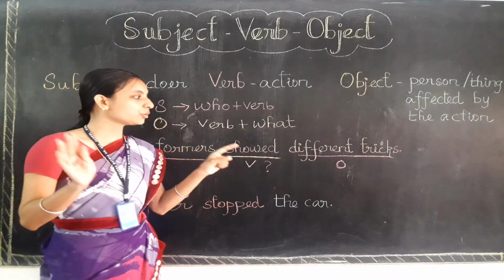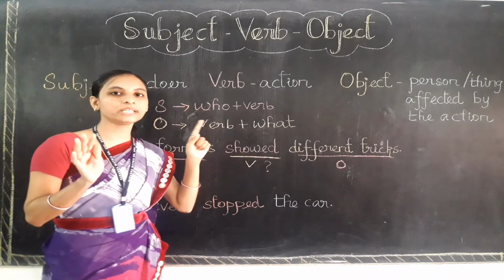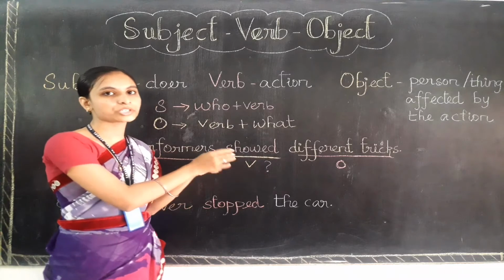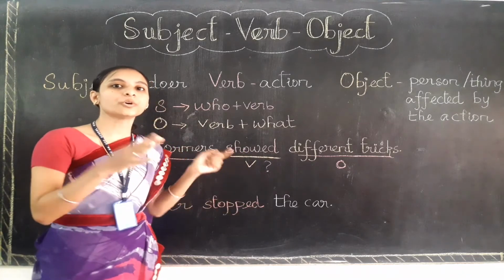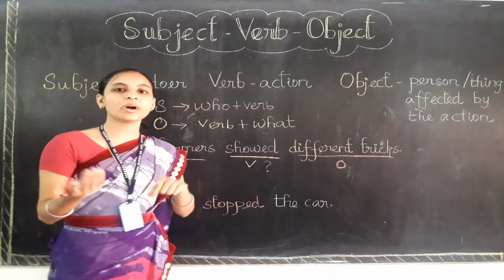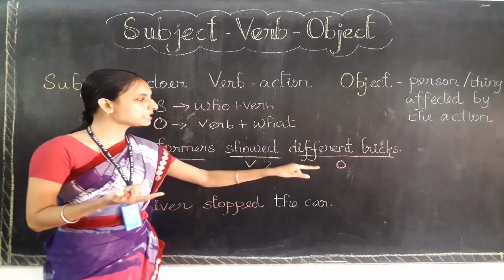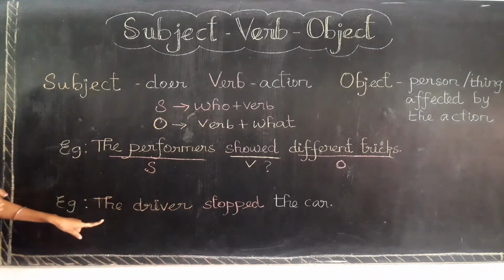Am I right? So you need to keep in your mind that the object is the person or the thing which is affected by this action, the verb. Showed means what? You need to ask a question like showed, the verb plus what? Showed what? If you ask this kind of question to the verb, the answer for the question will be the object only. Let's learn with a second example.